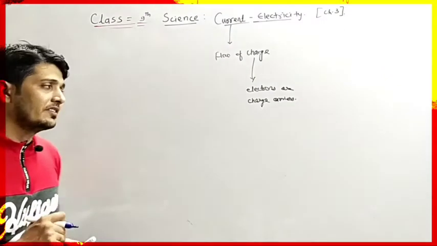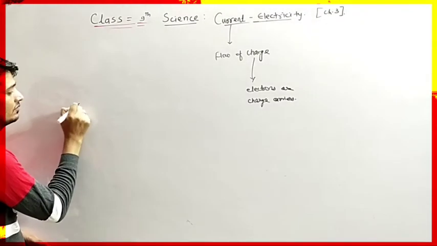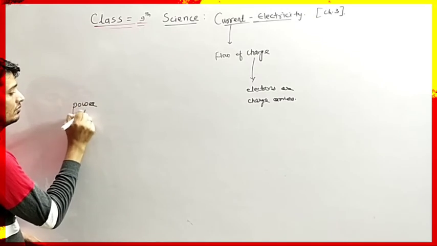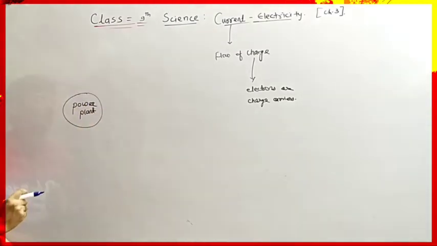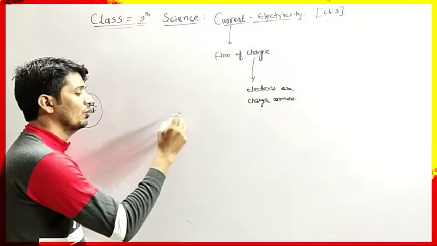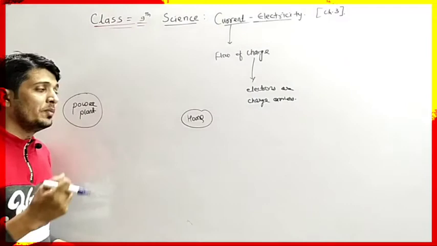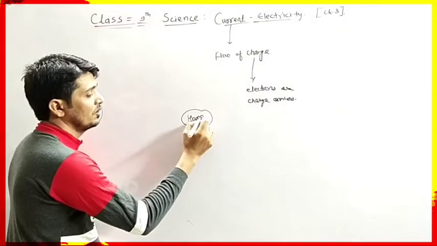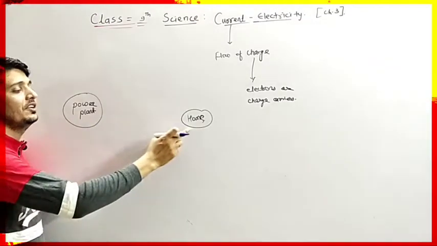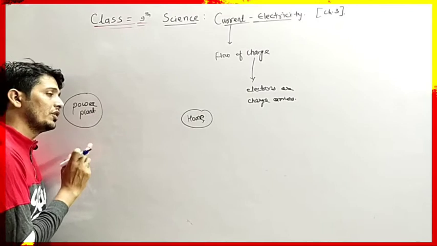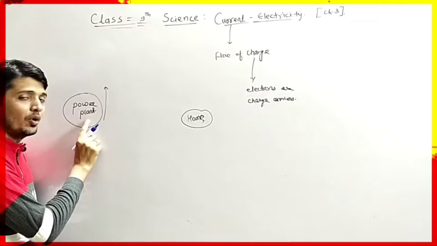Let's take an example of the power plant. In a power plant, electricity is continuously produced, and at our home we are consuming electricity which is coming from the powerhouse or power plant. So it is the point of origin and it is the point of use. The potential at the point of origin is always higher.